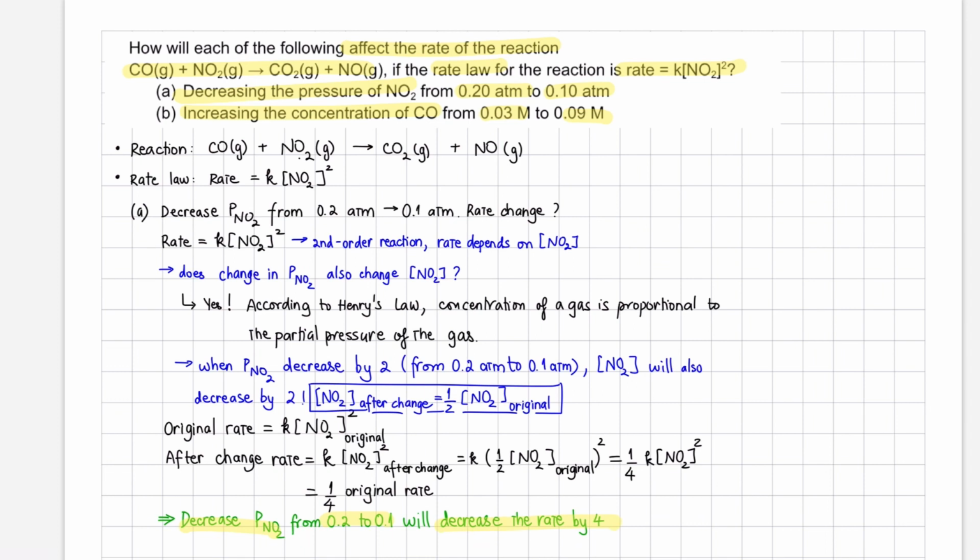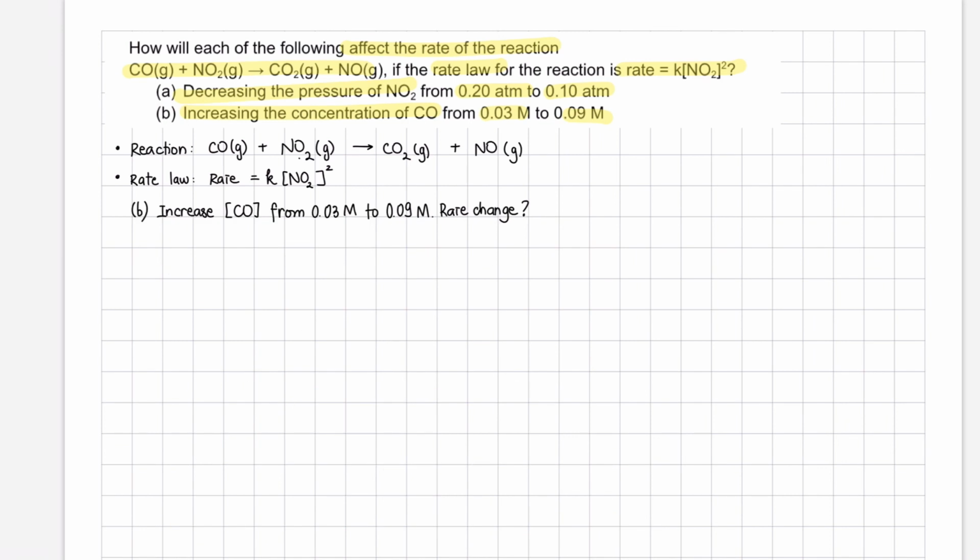Now let's move on to part B. Part B asks us that if they increase the concentration of CO gas from 0.03 molar to 0.09 molar, what's going to happen to the rate? So again, we're going to look at the rate law for this reaction. The rate law says rate equals k times the concentration of NO2 to the power of 2.